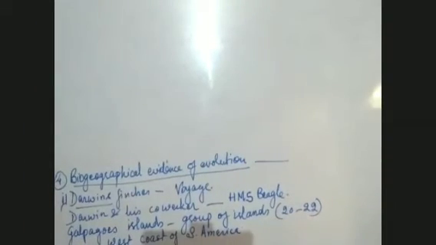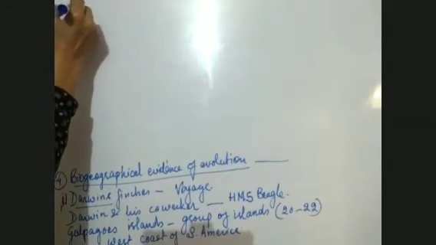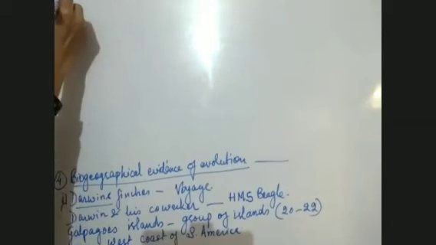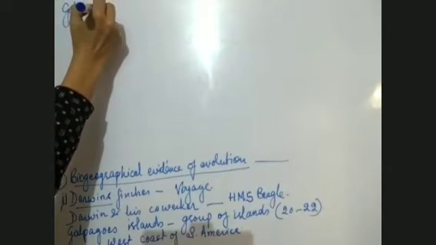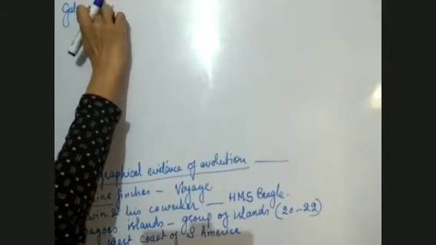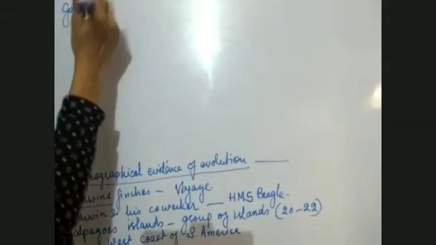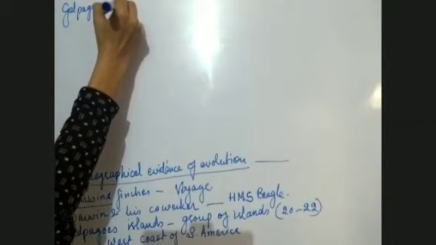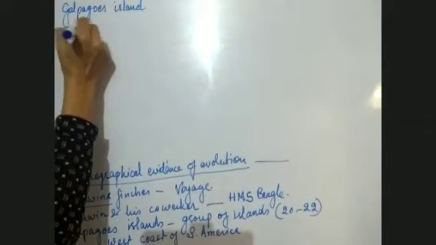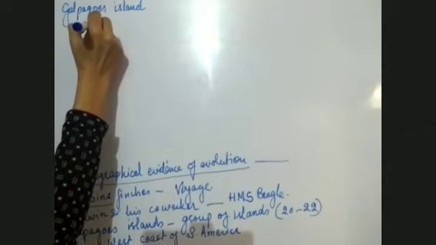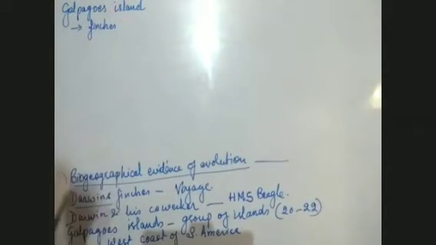What did they see there? They saw, when they reached the Galapagos Island, their finches, because Darwin and his co-workers observed them and studied them.